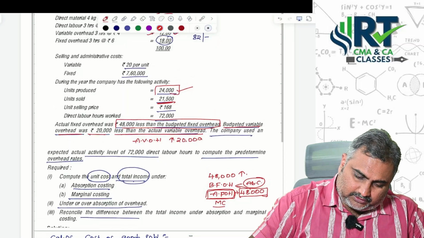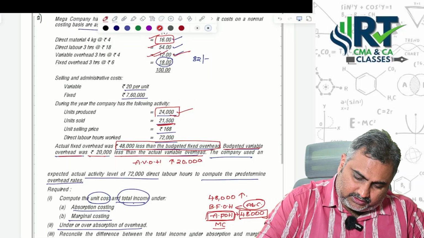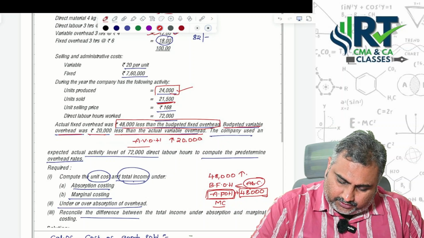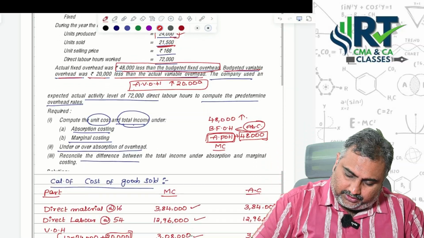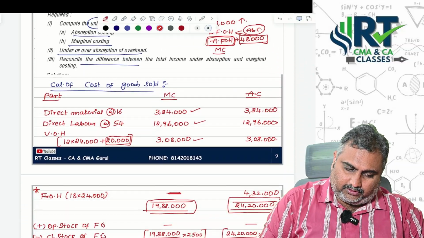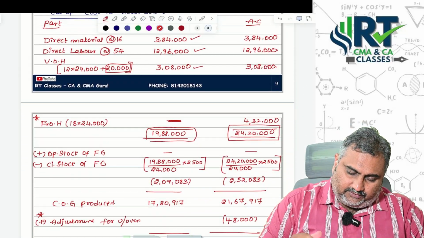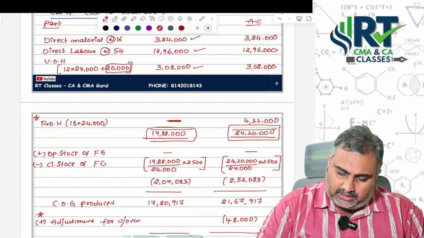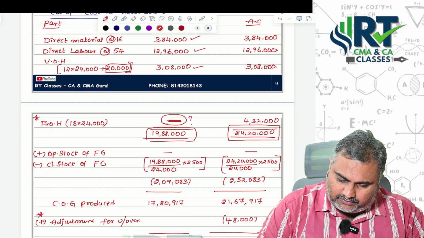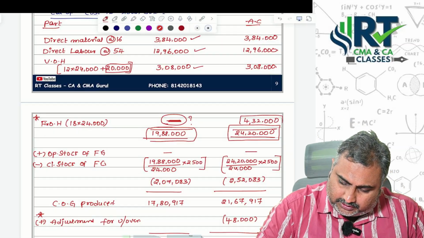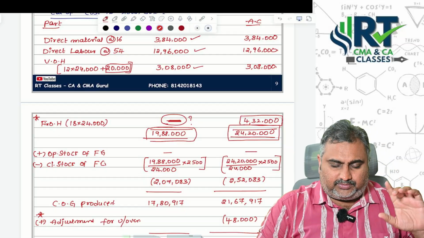So 24,000 units times variable overheads, how much more? 12 rupees. Then you will get budgeted variable overheads. Further, you need to add 20,000, then you will get the actual variable overheads. Once you have the actual variable overheads, then fixed overheads, and we already know that under marginal costing we don't include the fixed part. So that's the reason this part should be adjusted only for absorption costing.